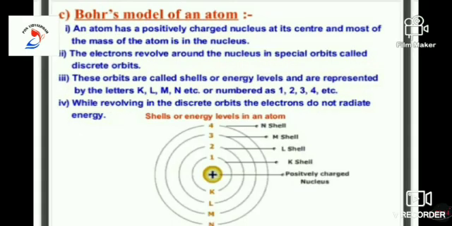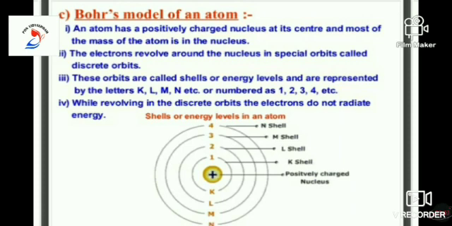But the only successful model which we use in the branch of chemistry and which was accepted by all the people is Bohr's model of an atom. Why do we accept Bohr's atomic model? Because he is the only scientist who explained how an electron moves around its orbits. But the other scientists had not told about the movement of electrons. The movement of electrons was random in the other scientists' theories.